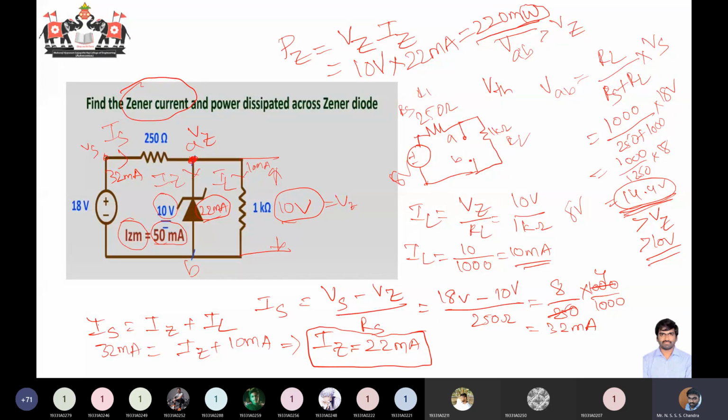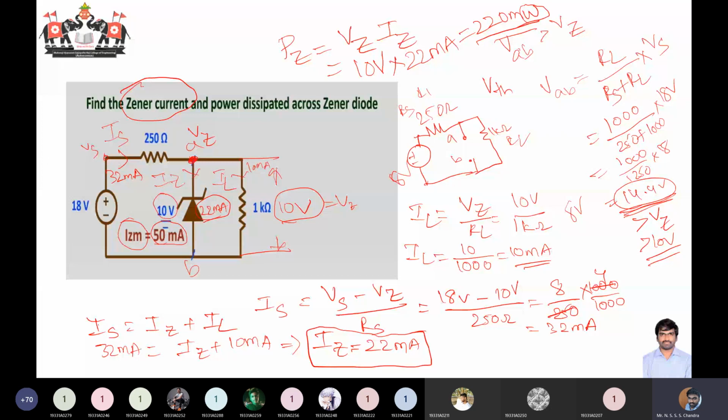Otherwise you will say no, and then I will proceed to the next. Ask me, sir, tell me. At lower voltage, while decreasing voltage, the Zener diode will not work, sir. Yes, if you have too low a voltage, then what happens?